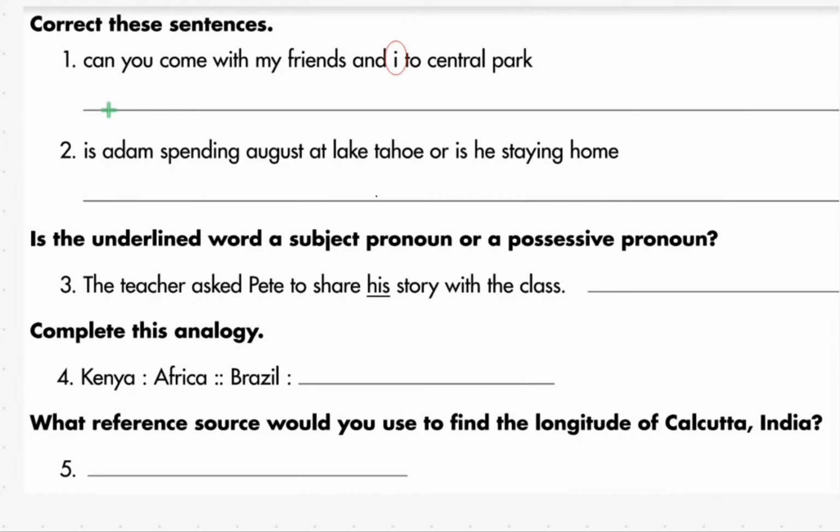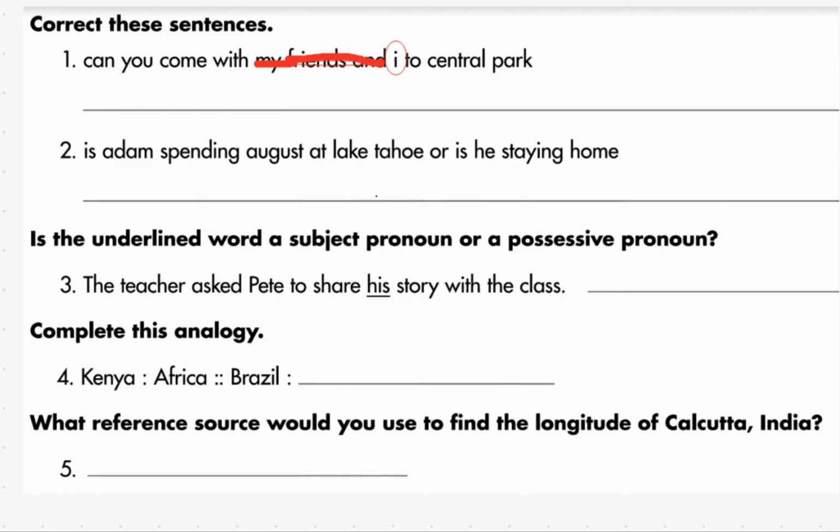If you're wondering, do I use me or I, replace it with me and see if it works. So, for example, can you come with my friends and I to Central Park? Take out friends and. Let me get that out of there completely. So stick with me just for a second. Okay, so if I cross out friends and you say this, can you come with, let me cross out my too. Can you come with me to Central Park?